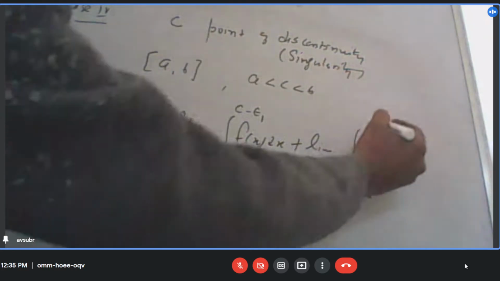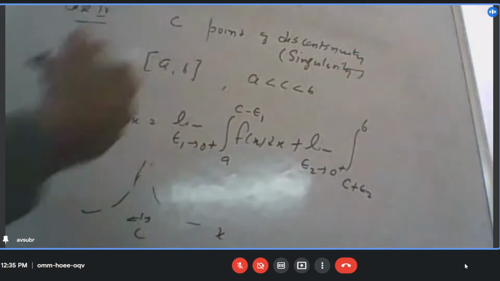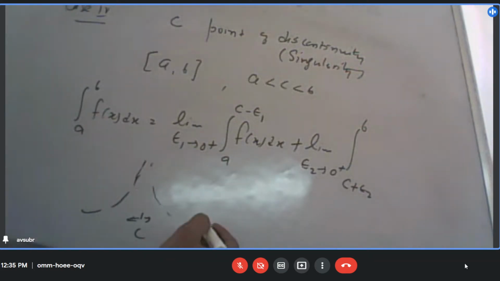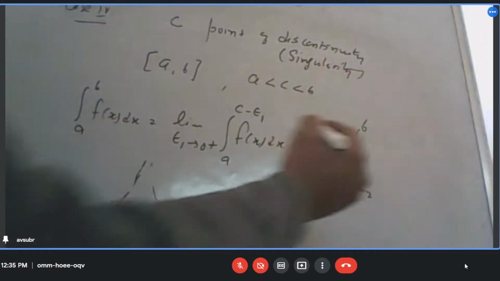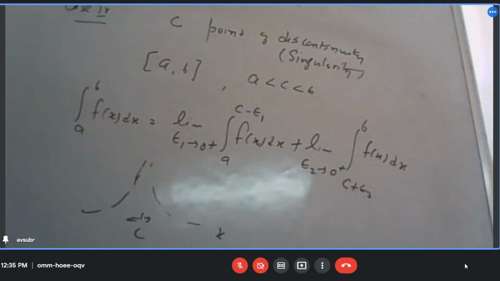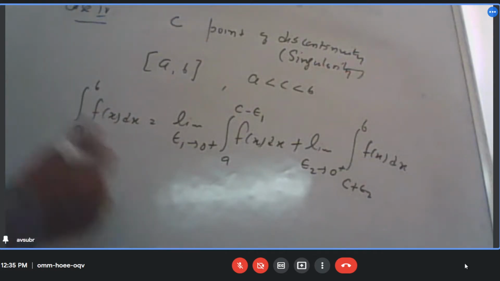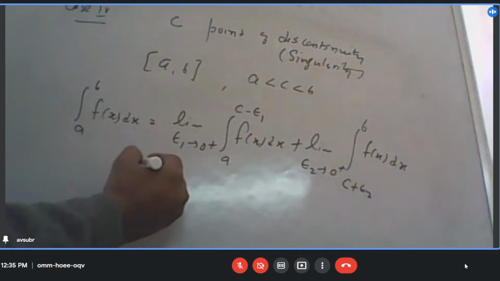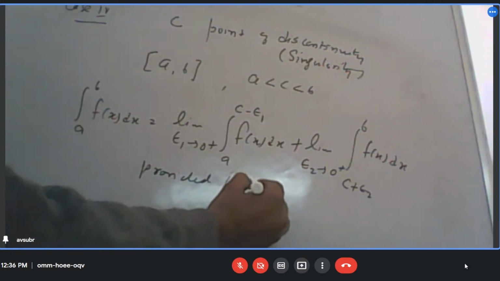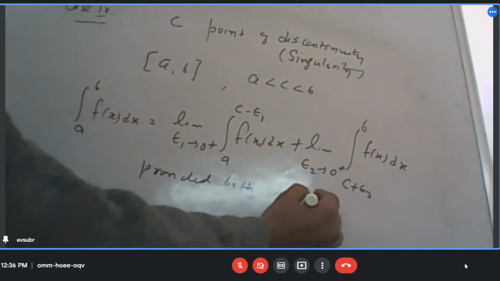So I go slightly left and then from the right, taking the integration up to b, of f dx. This is true provided both limits exist.